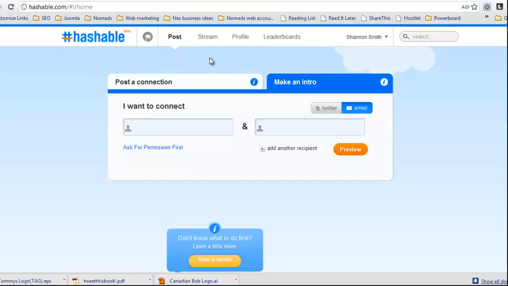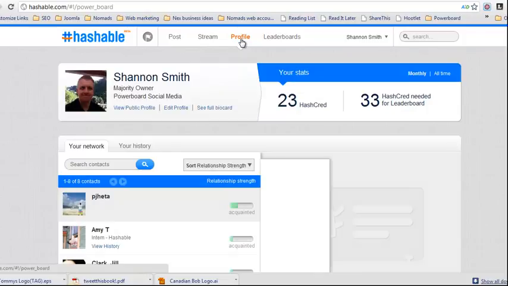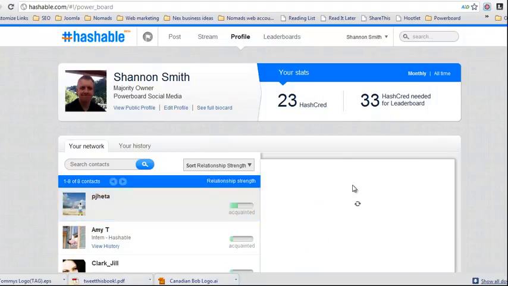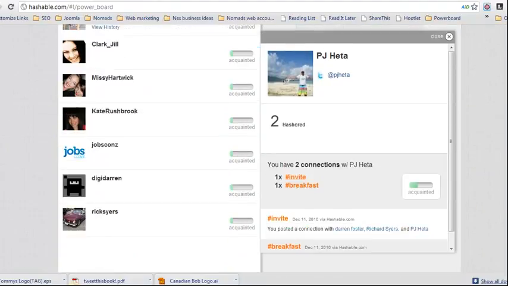A couple of other things that are going on here. I can see a profile of myself and other people who I'm connected with. You get points for introducing people, and you get points for making new connections and bits and pieces like that. I can see the people I'm connected to, and the connections that I've had with those people over time.